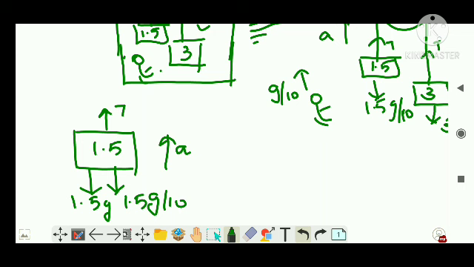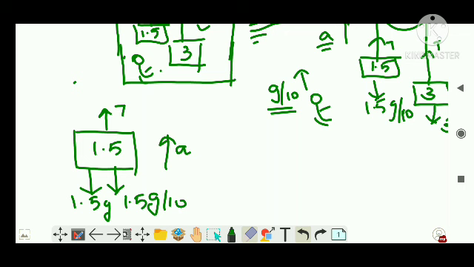Clear? Right. See, I cannot say the acceleration is g by 10. Now I have considered this mass with an application of pseudo force, right? So I now cannot write this acceleration a is equal to g by 10. Pseudo force I can write as m into a, where a is the acceleration of the observer. The observer's acceleration is g by 10, but I cannot say the same about the acceleration of the two blocks. Okay, keep that in mind. The lift and the observer have the same acceleration now. Clear? Not the blocks, guys. Don't think in that way. Clear? Right?